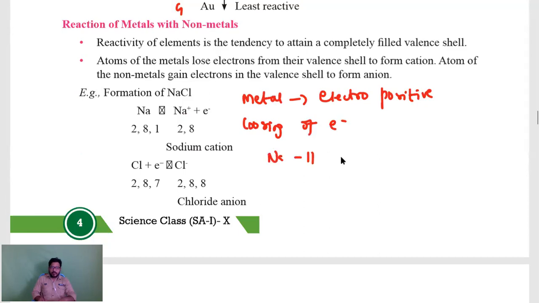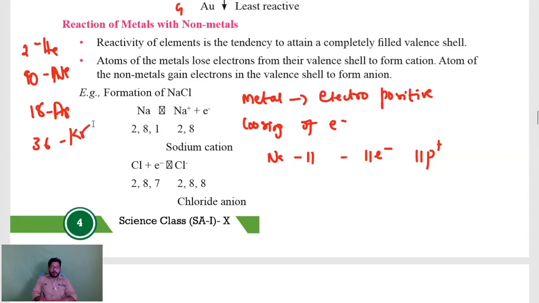You see the example sodium. Sodium atomic number is 11. So 11 electrons and 11 protons will be present. No need to consider neutrons, because anyhow their charge is neutral. Now 11 is not stable. What will it do? It will lose one electron to become 10. 10 is stable. You might have learned the stable elements, that is 2, 10, 18, 36, etc. 2 is helium, 10 is neon, 18 argon, 36 krypton. So always elements try to get the electronic configuration of stable elements. So sodium is 11, which is not stable; 10 is nearest to the stable element, so it will lose one electron.